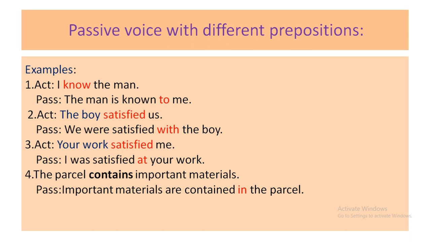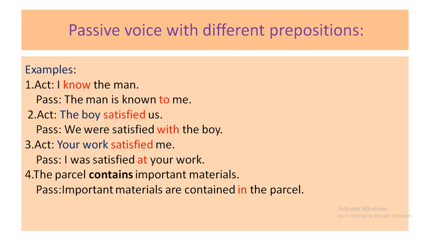Then next one. The boy satisfied us. Dear, I have marked here the boy and satisfied. Here you have to write some words. I'm telling you, just write very quickly in your copy. Satisfy, dissatisfy, annoy, please, displease, surprise, astonish. When you get these words in active voice, that time you have to use the preposition with or at, but when you will use with and when you have to use at, I'm making it clear now.